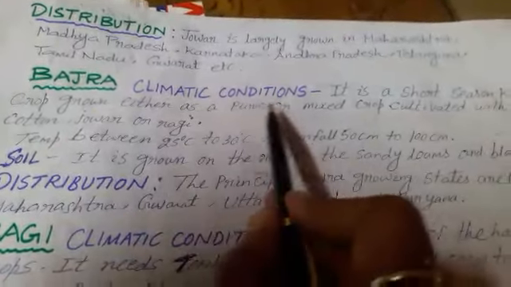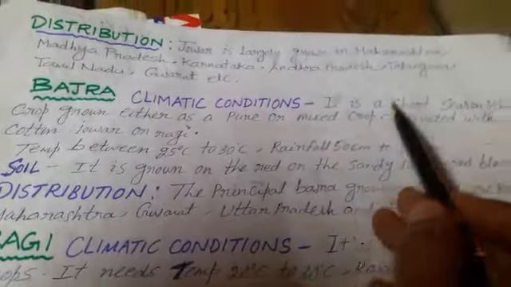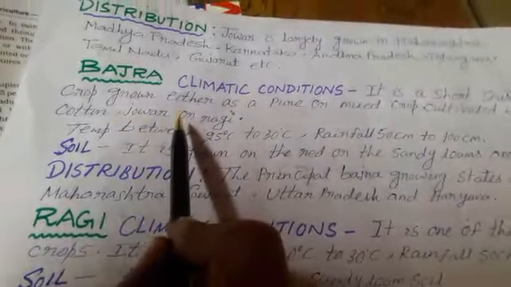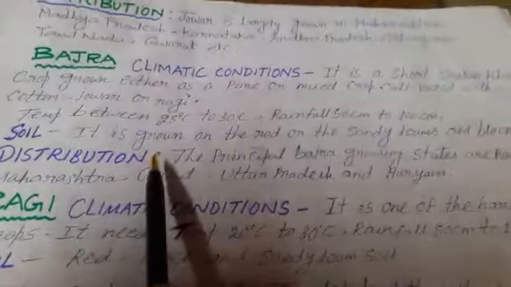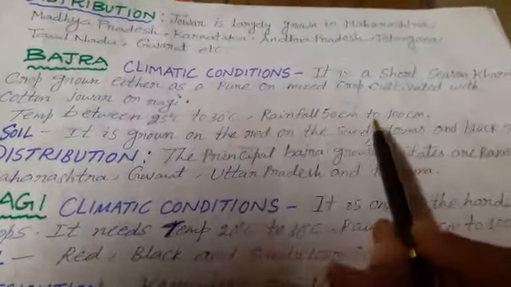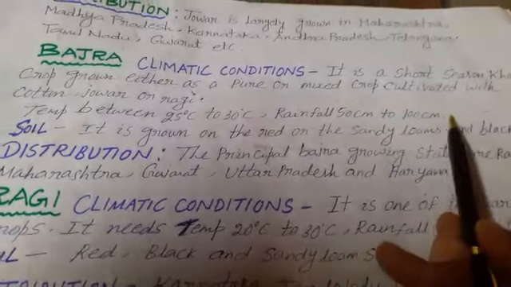Now we'll learn about which one? Bajra. Bajra, climate condition. It is a short season kharif crop grown either as a pure or mixed crop, means it can be cultivated along with the other crop, cotton, jowar or ragi. Temperature 25 degrees Celsius to 30 degrees Celsius and the rainfall amount 50 cm to 100 cm.